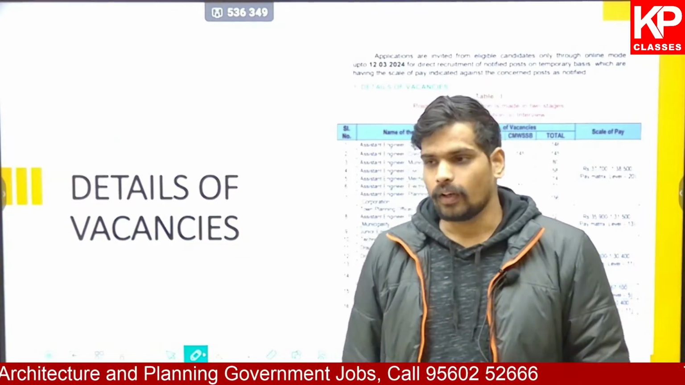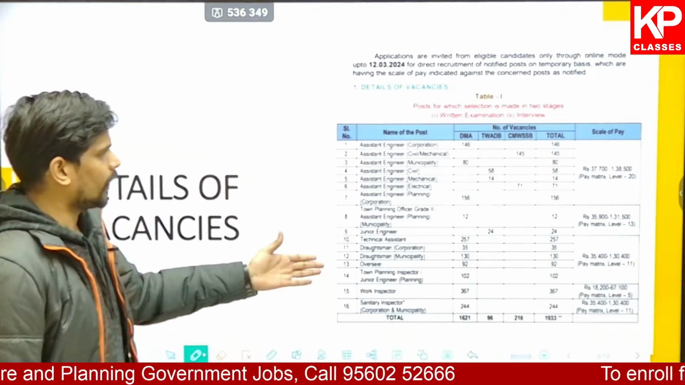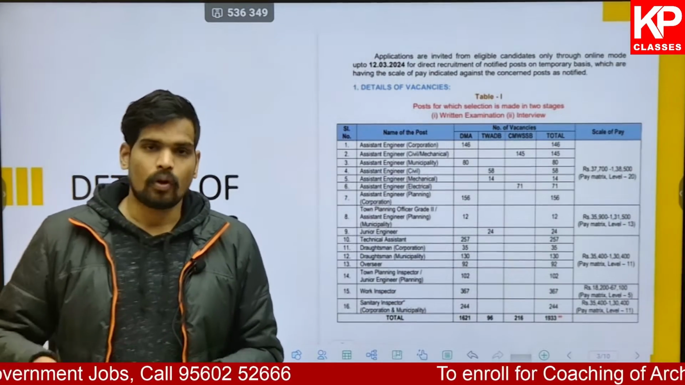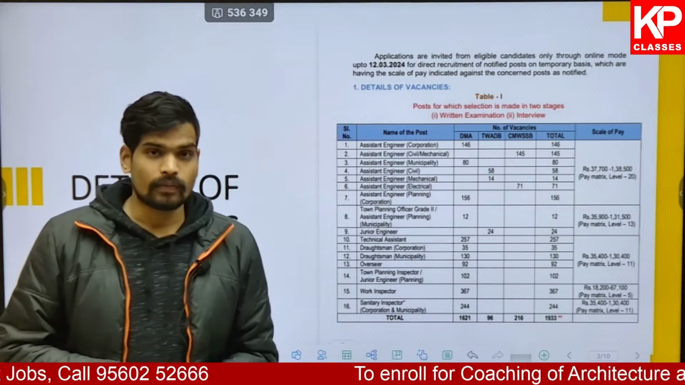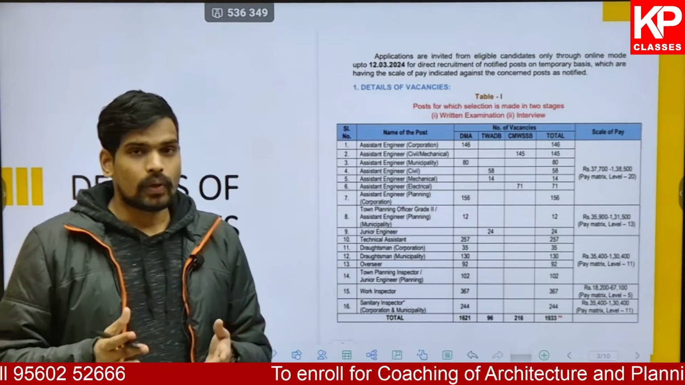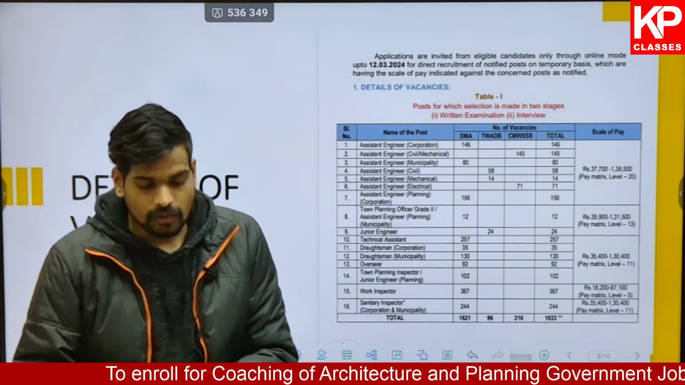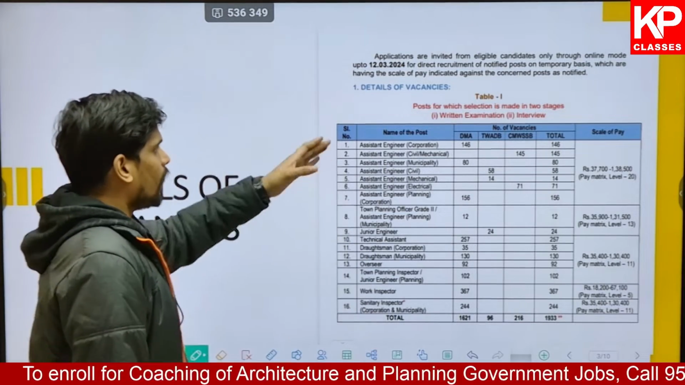So first things first, let us look into the details of the vacancies from the official notification. So this is a snippet of the official notification. You can also find the link for the official notification on our blog. You can find the link of it in the description of this video as well. Any queries you have, you can also get in touch with us on the number which is scrolling on the screen, or also available in the description of this video.